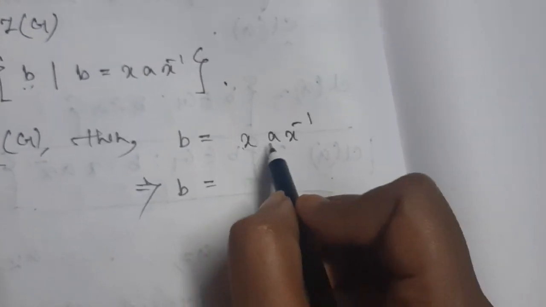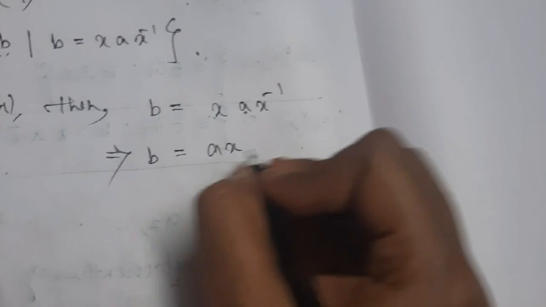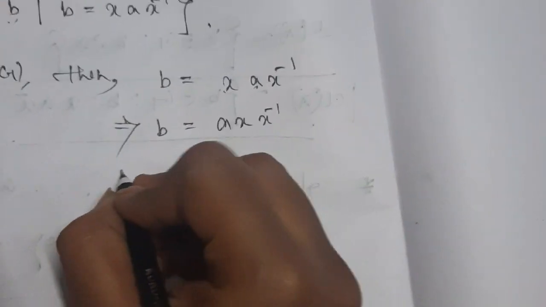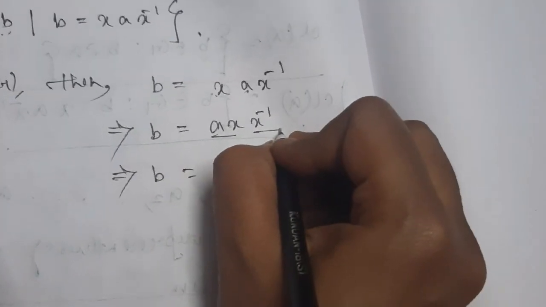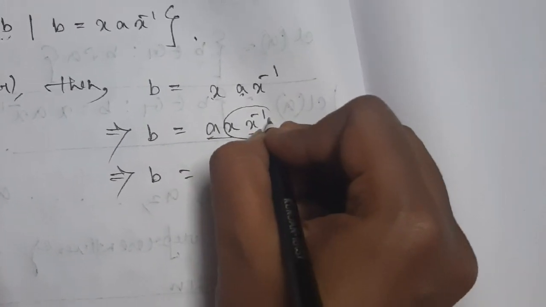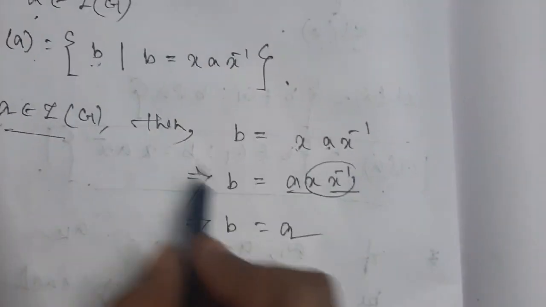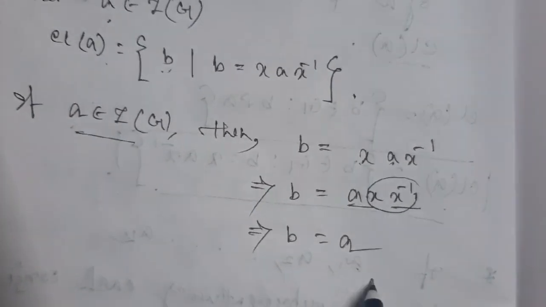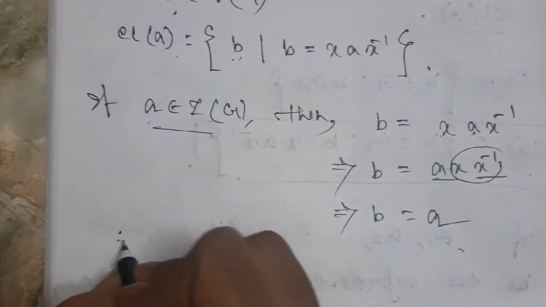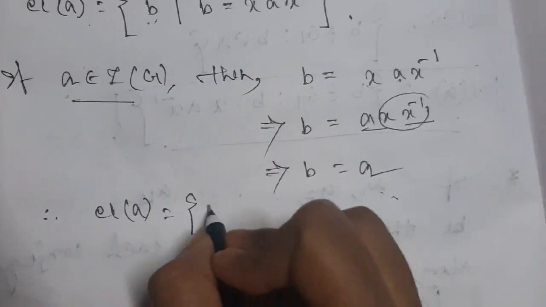Now that means XA can become AX. Then X inverse now implies B equals AXX inverse. That means XX inverse will give you the identity element. So B equals A. So look, this B becomes A only. So my class of A will become {A} only. So therefore class A equals {A}.